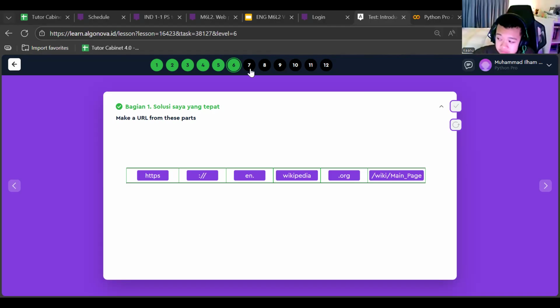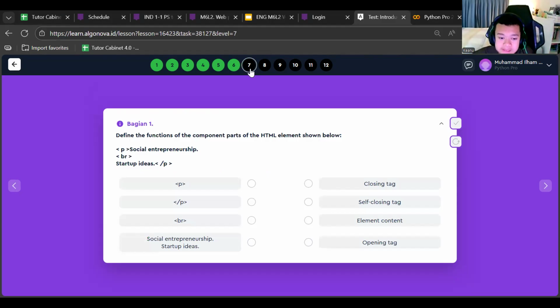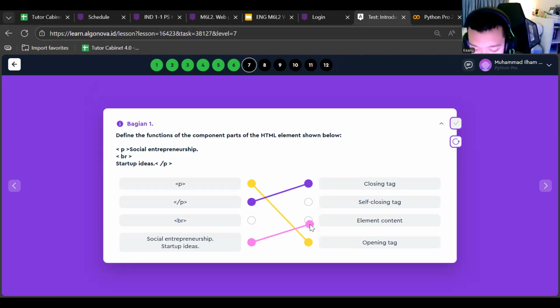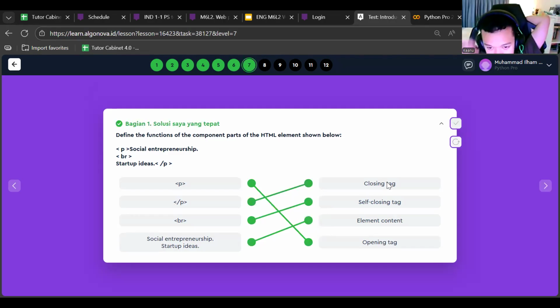Let's go for number 7. Define the functions of the component parts of the HTML element shown below. So we have P, BR, and then slash P. What is the P? P is the opening tag. And then we have the closing tag, the slash P. Don't forget, it's for the closing tag. And then the element content, this one, social entrepreneurship, startup ideas. That's the content that we want to add to our code. And then we have also the BR, that means the break line.